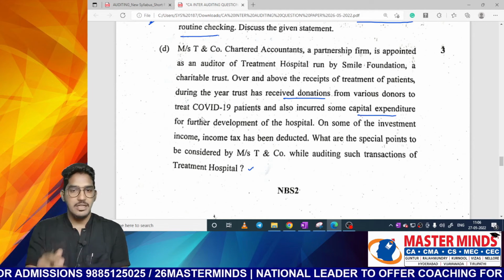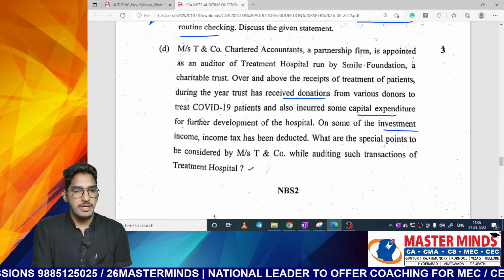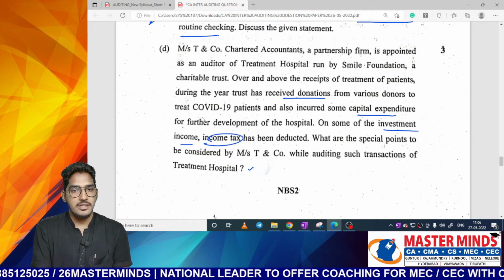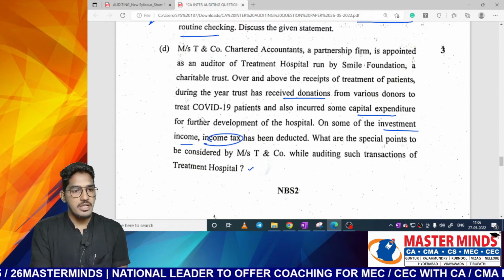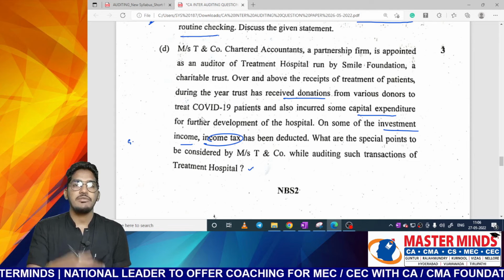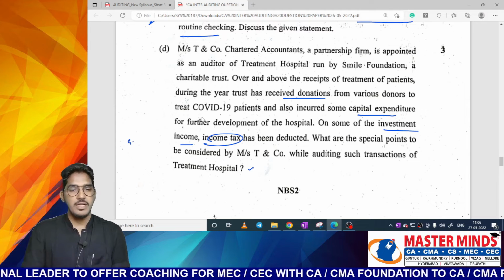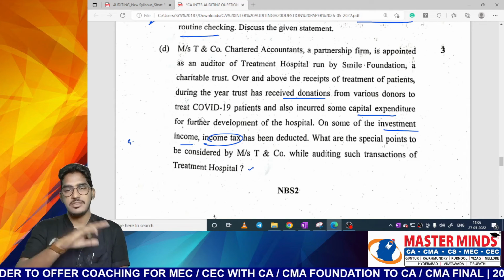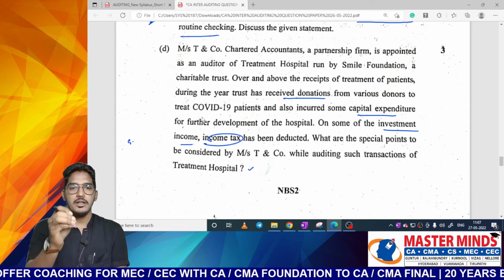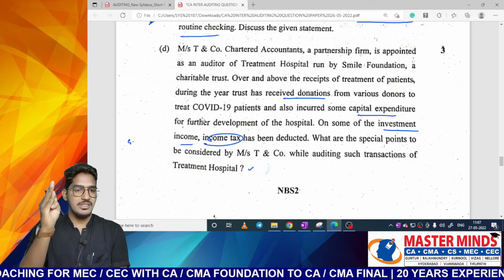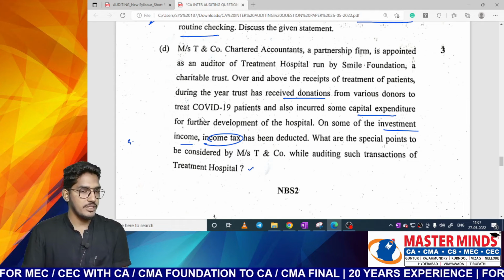You need to check whether there is approval or not, whether investment income has been received or not, and if income tax is deducted, since it is a charitable institution, it will generally be exempted from taxation, so they have to file an income tax return and get back that refund. So like that, some general points combining this charitable institution and hospital, particular to receipt of donations, and also capital expenditure and income tax, you are supposed to write here.